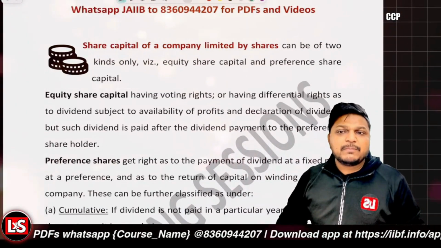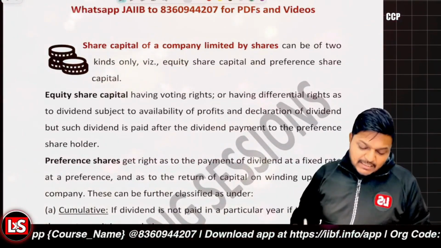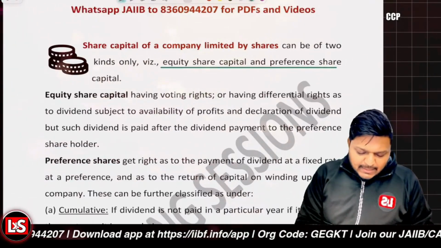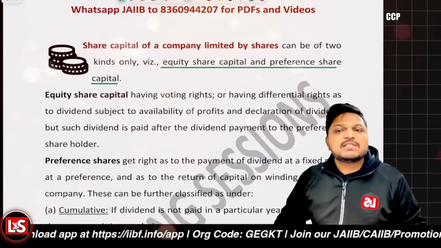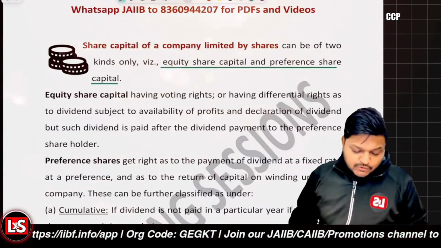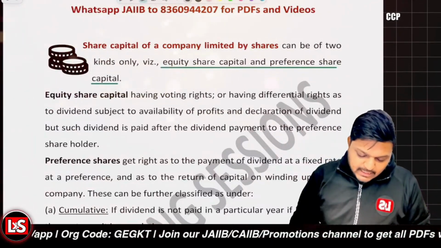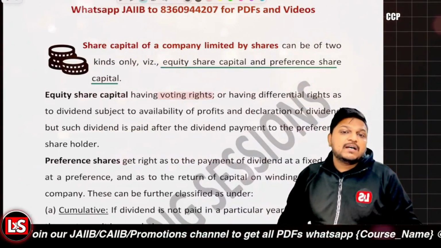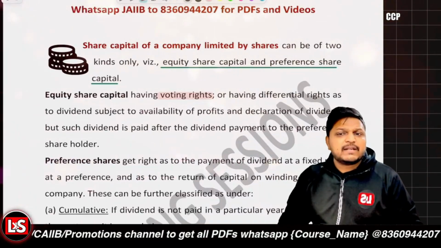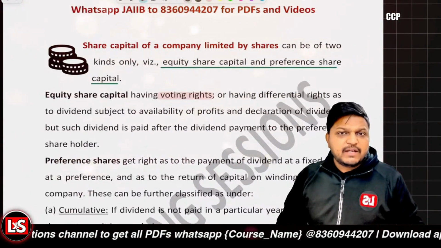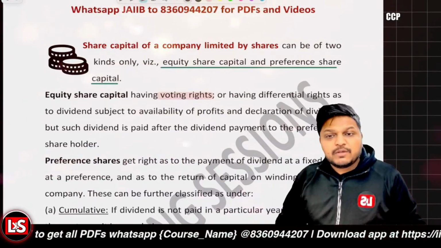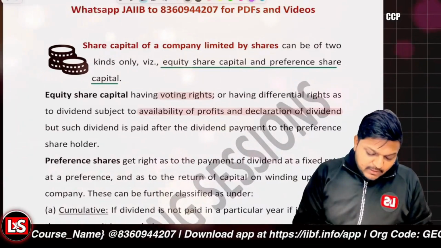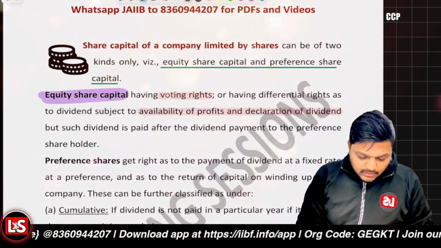Now, share capital of the company limited by shares can either be equity share capital or preference share capital. Equity capital is, simply put, the general capital which is available. It gives you the right to vote, the voting rights, right? And further, you can also receive the dividend, subject to the availability of profits and subject to the declaration of the dividends, right? So those are the benefits available to the equity share capital holder.